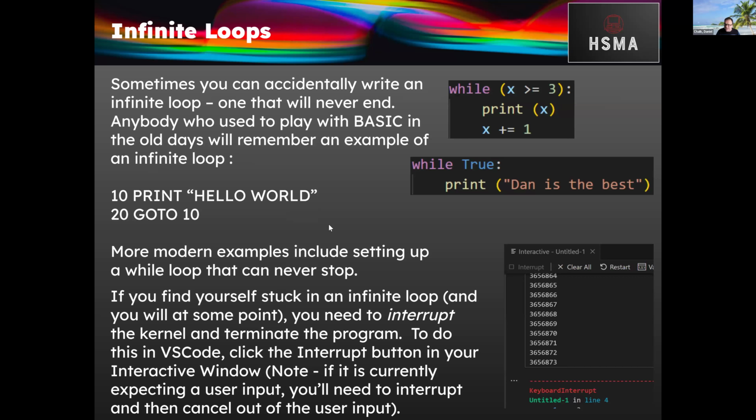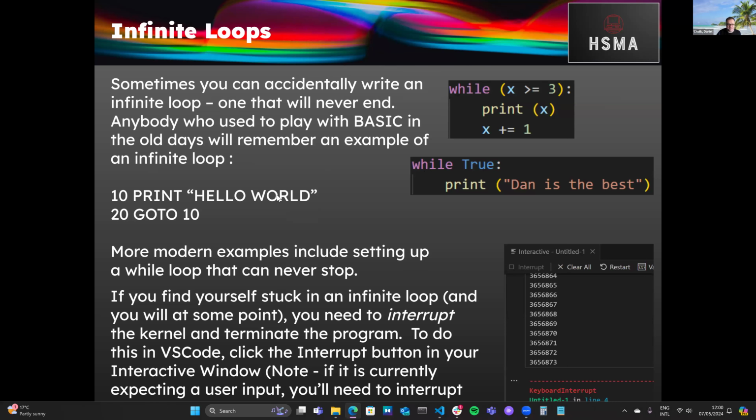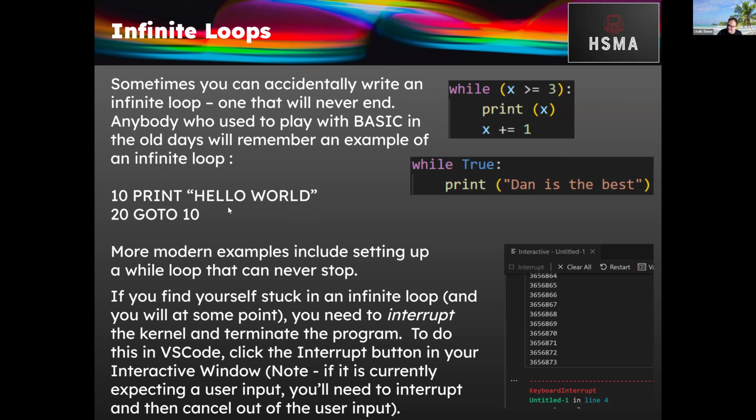Now, we mentioned a little bit about infinite loops as well in the principles of programming, and also last week when you were trying out some of the exercises. And we said that sometimes you can accidentally write what's known as an infinite loop, which is a loop that will never end.